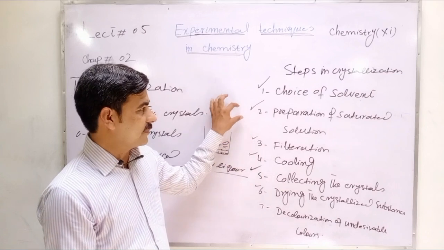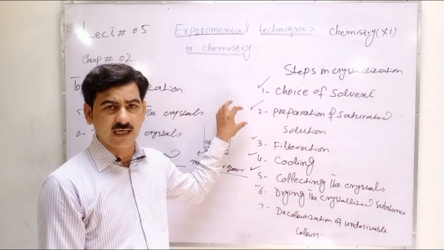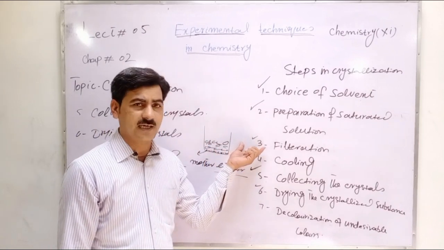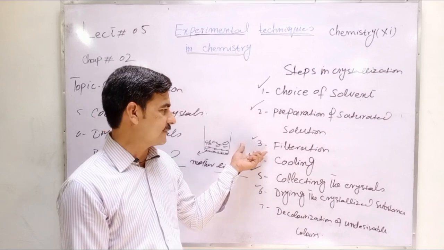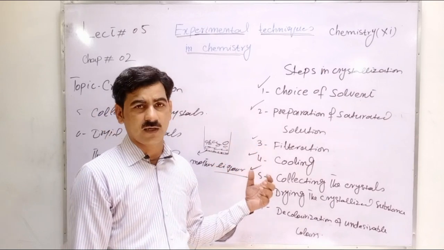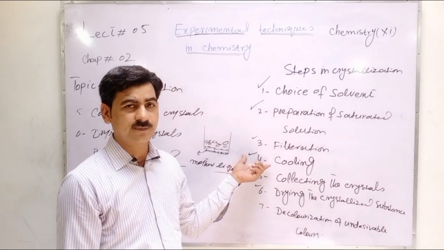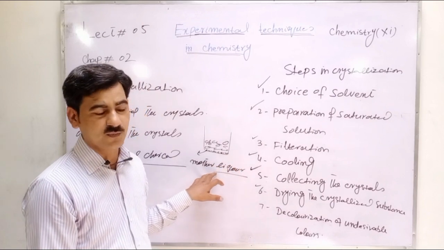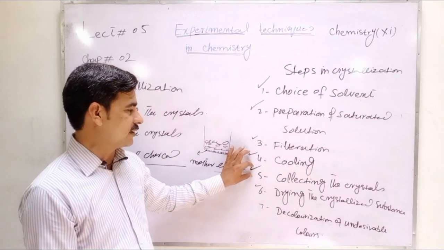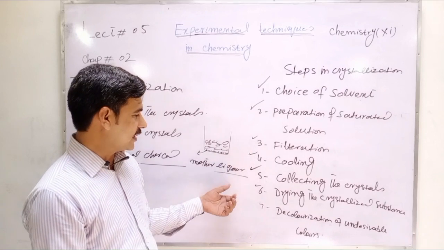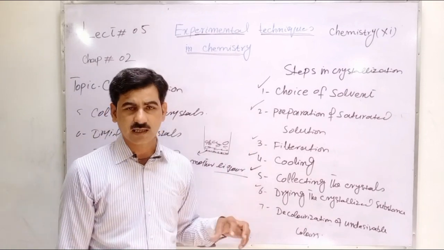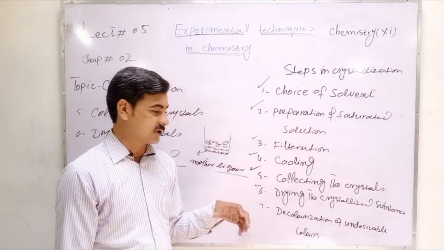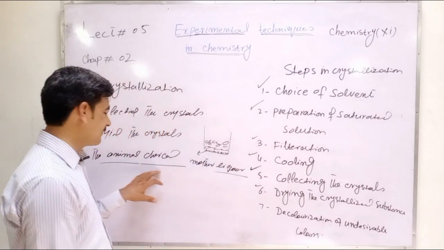Then we prepare the saturated solution of the solute whose pure crystals we have to obtain, and then we filter it. The hot saturated solution should be filtered so that crystals are not formed rapidly. Then cooling is done. After cooling, crystals are formed, but some liquid is left behind, that is mother liquor. We separate the crystals from the mother liquor by using a gooch crucible, and at the end we dry the crystals. If crystals contain colored material, it may also be removed by treating the solution of the substance with animal charcoal.